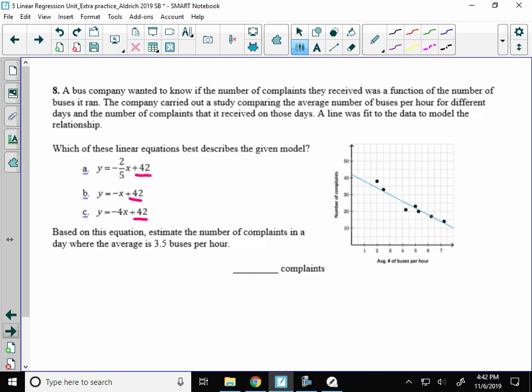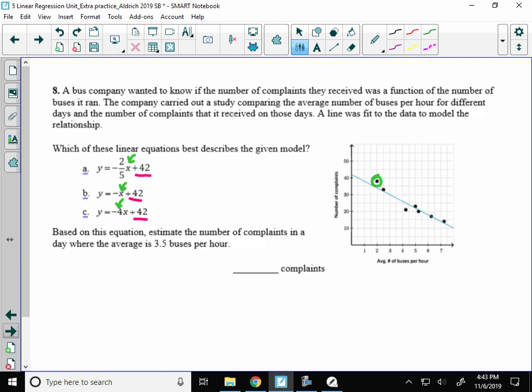Pick a point that's really close to your scatter plot here. So like, I'll choose this point that's at about 2.5 right here. Or actually, I can use 2. I'll use the point that's at x equals 2. So that looks to me to be a little under 40, 38 point something. What I'm going to do is put 2 in for x in each one of these equations and see which one gives me closest to where I think the actual number is. Okay.